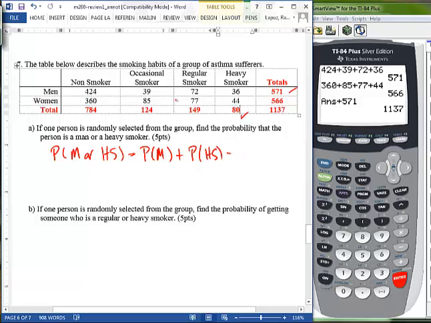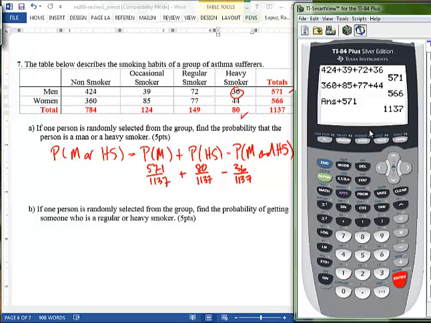And if we count the men and the heavy smokers, we'll actually count this number 36 twice, so we need to subtract that out, man and heavy smoker. So probability of getting a man is 571 over 1137. Heavy smoker is 80 over 1137, and then we want to subtract out the 36 over 1137.